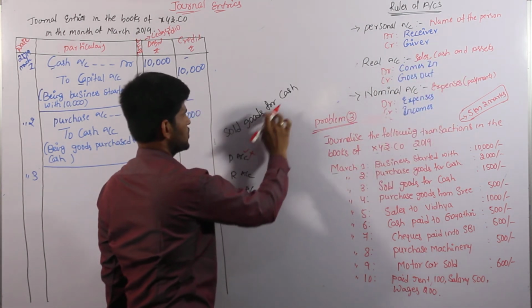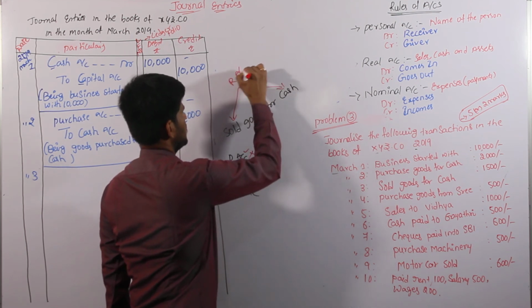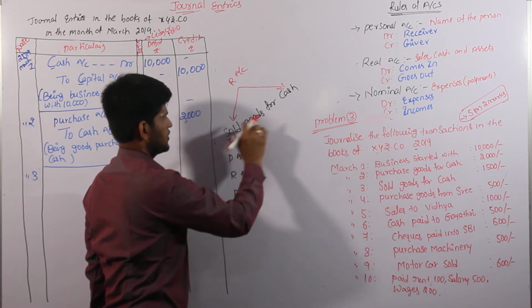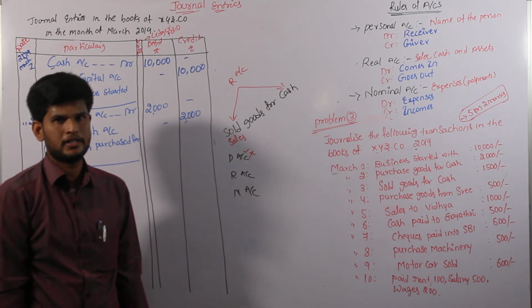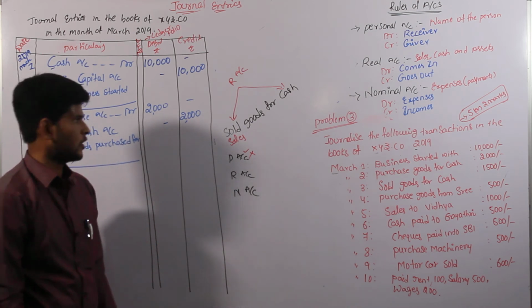Here we have sold goods for cash. Two words are there, and they go to real account, because sold is nothing but sales. We are selling something from our business to another person, for getting cash from outside into our business organization.